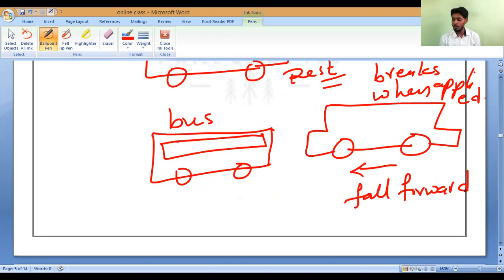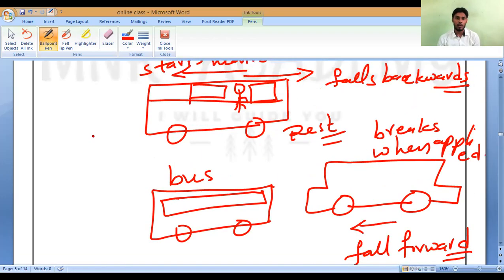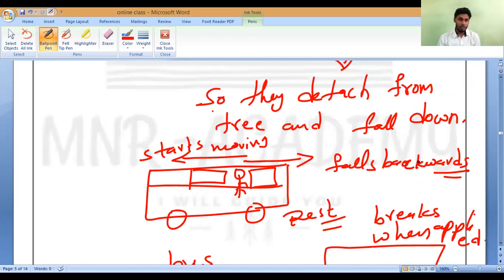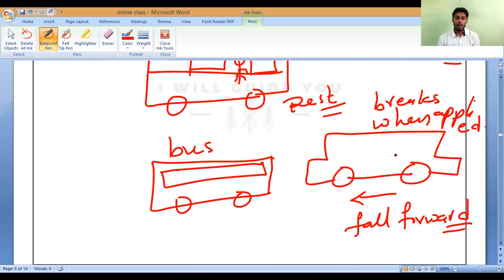When the bus moves from rest to motion, we people fall backward. When the same car or bus comes to rest, we people fall forward, opposite to the motion of the body. Do you notice it or not? Particularly on a bike, if your father applies the brake suddenly, you people will go and hit your father.